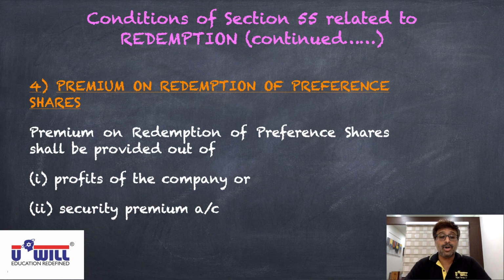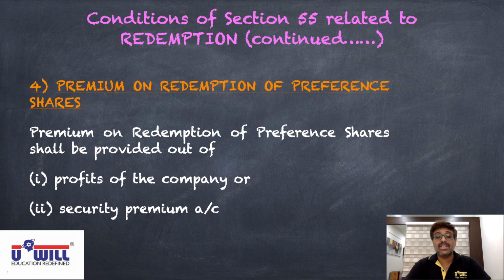So first of all, what is this premium on redemption of preference shares for the company? It's a capital loss as well as a liability. Capital loss because we have to pay more amount than what we borrowed from them. Liability because it is payable back in future. So premium on redemption of preference shares, which is a capital loss, shall be provided out of profits of the company or securities premium account.